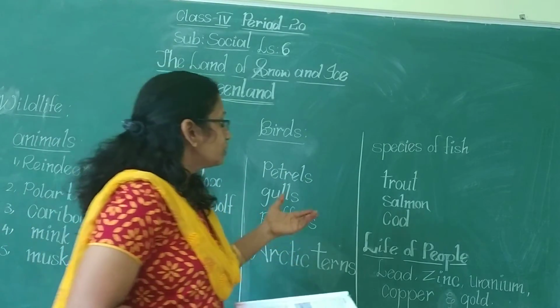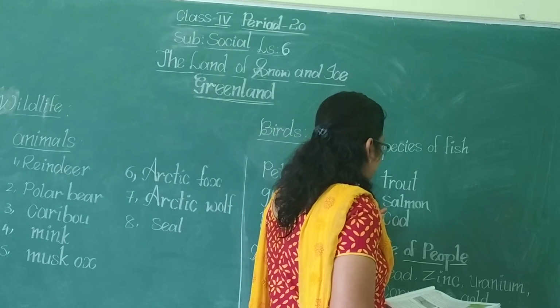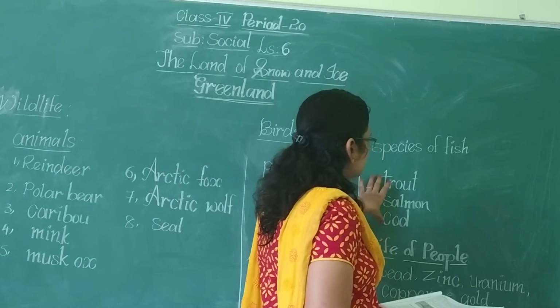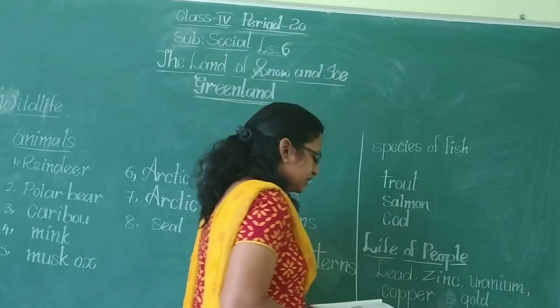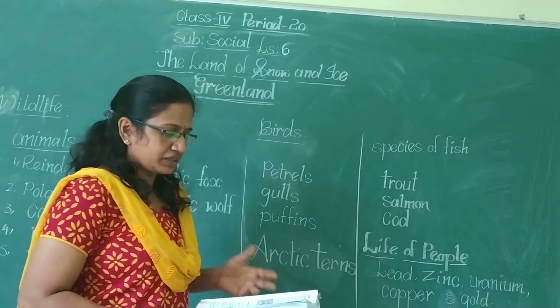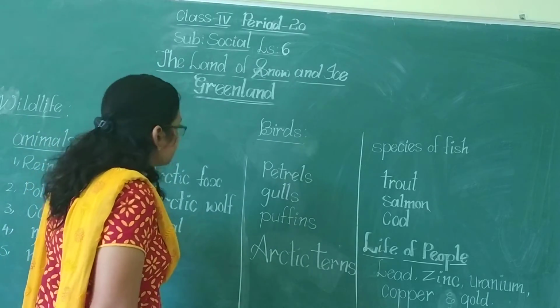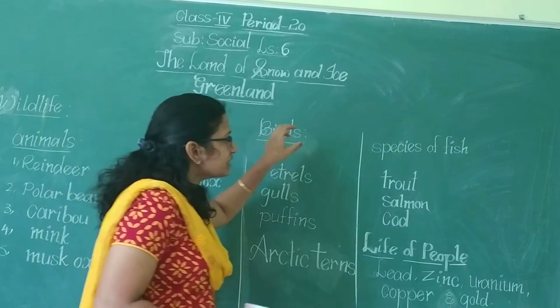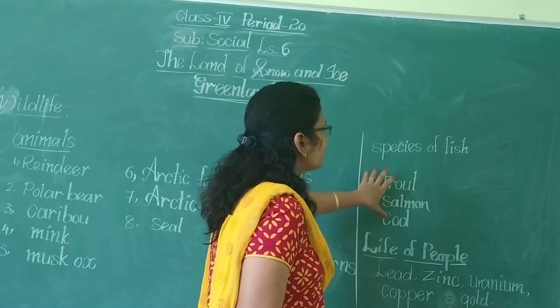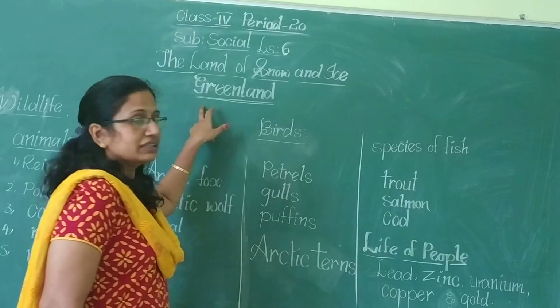We can have trout, salmon, carp. These are the different types of fishes that are available in Greenland. Okay, children. So these are the animals, birds, and different varieties of fishes available in Greenland.